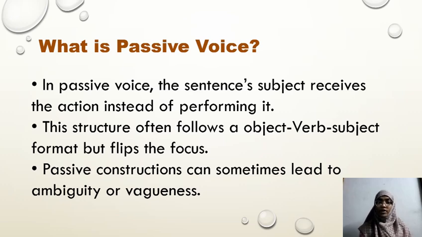In passive voice, the sentence subject receives the action instead of performing it. Here it receives the action rather than performing it. It follows the format of object plus verb plus subject. Here it needs a linking verb. One sentence is linked to another, and the subject is acted upon by the verb. And passive voice constructions can sometimes lead to ambiguity or vagueness.